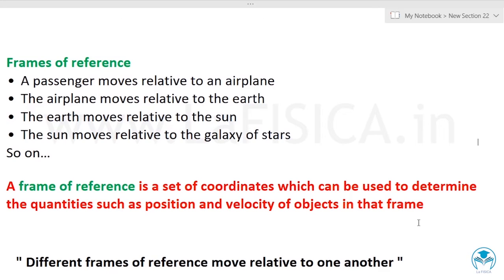In simple words, we can define the frame of reference. A frame of reference is a set of coordinates which can be used to determine quantities such as position and velocity of objects in that frame. So from the concept of relative motion, we can make the point that different frames of reference move relative to one another. We understood from the above examples that in each case, a frame of reference is a part of the description of motion. So to say something is moving always implies a specific frame of reference.